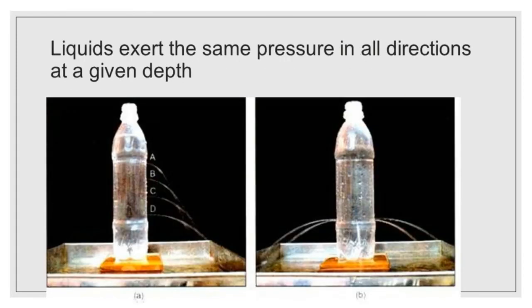Liquids exert the same pressure in all directions at a given depth. How? Take a plastic bottle, punch 3 holes on its sides at the same height from its base as shown in the second picture. Now pour some water into it and let it flow through the holes. Observe the flow of the water. The water comes out from all the holes with the same force and falls on the ground at the same distance from the bottle. This activity confirms that liquids exert the same pressure in all directions at a given depth in their container.